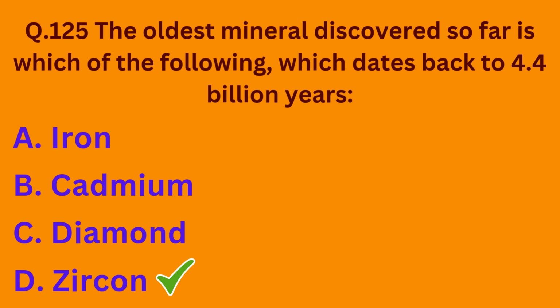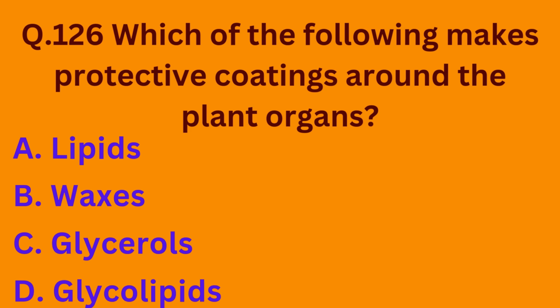So the correct option is option D. Coming to our next question. Which of the following makes protective coatings around the plant organs? Option A lipids, option B waxes, option C glycerols, option D glycolipids. So basically waxes make the protective coatings around the plant organs. The correct option is option B.